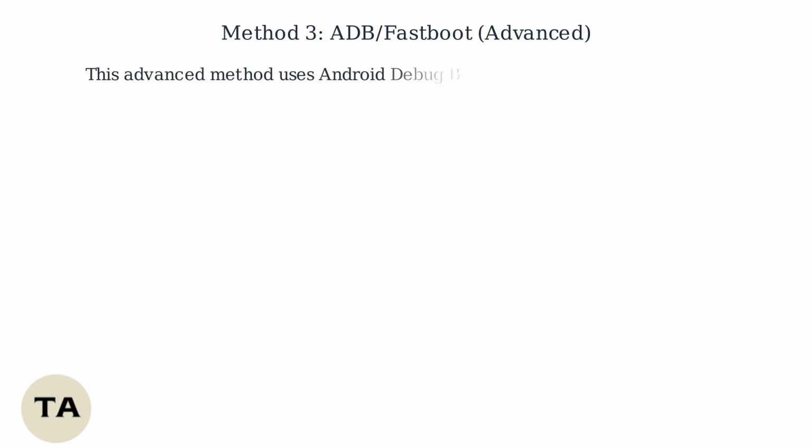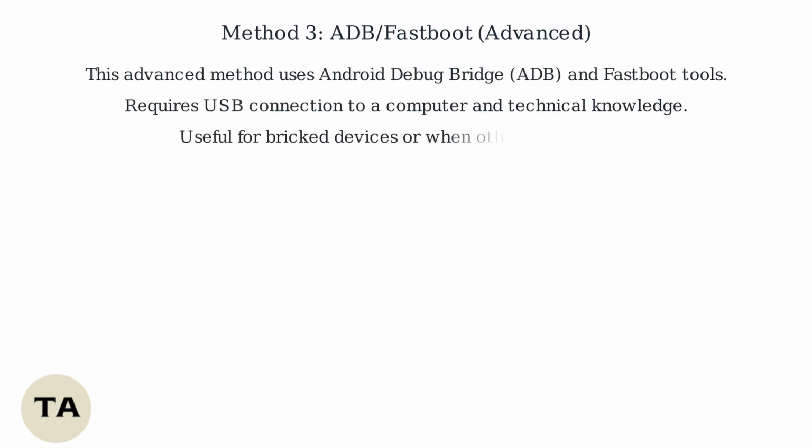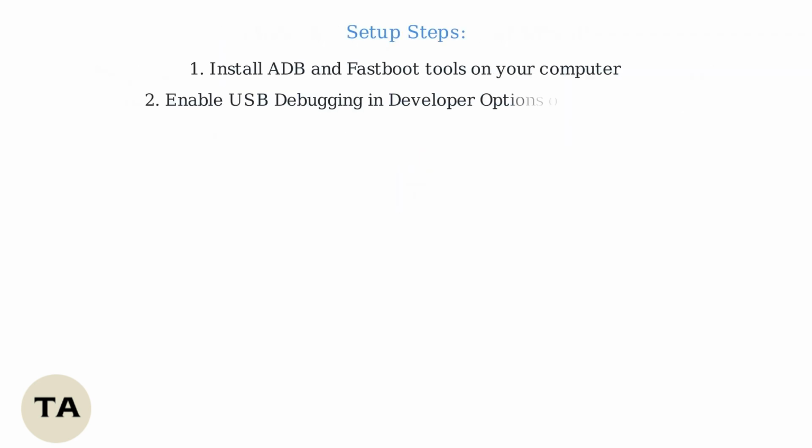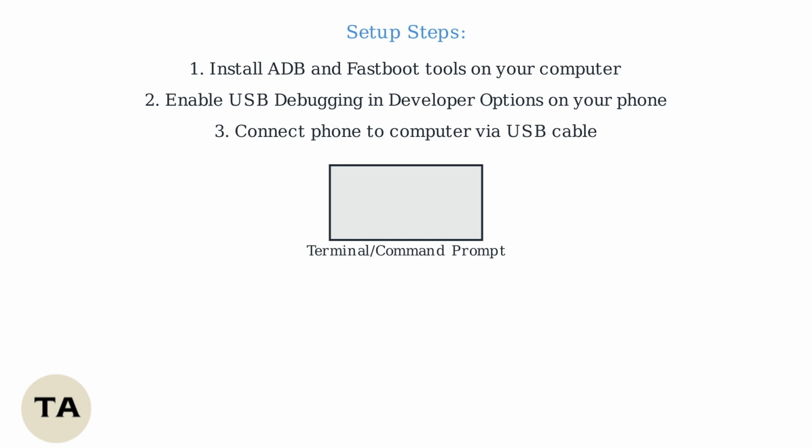This advanced method uses Android Debug Bridge, or ADB, and Fast Boot tools for factory resetting your Android device. It's designed for experienced users who need technical control. First, install the ADB and Fast Boot tools on your computer. Enable USB debugging in your phone's developer options. Then connect your phone to the computer using a USB cable.